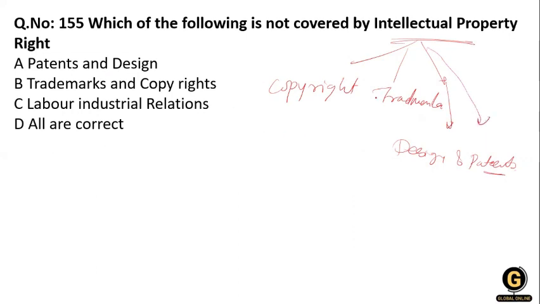So these are the areas where the intellectual property right is covered. The question is talking about what is not covered. The patent and design right, yes, is covered. Trademark and copyright, yes, is covered. Labor and industrial relation, no. So option number C is right over here.